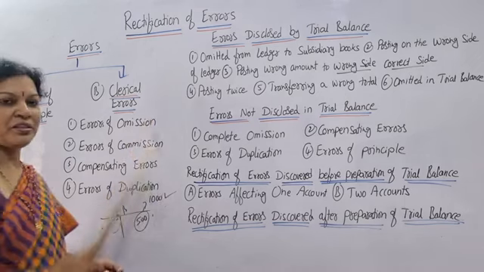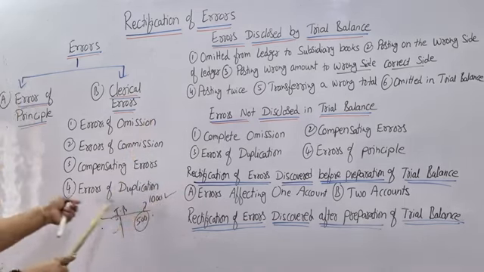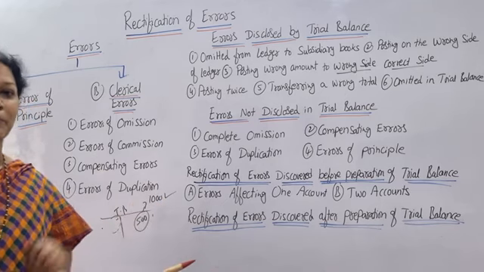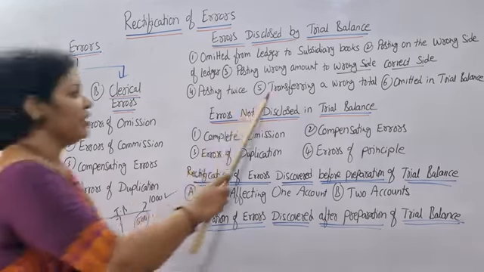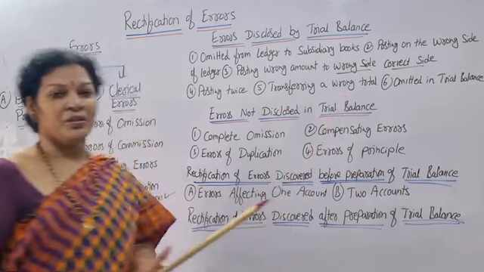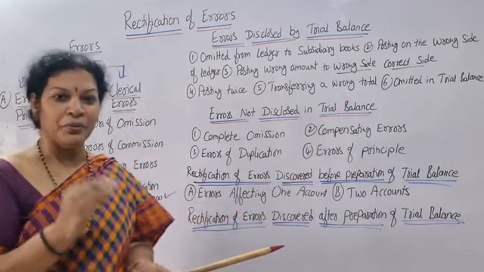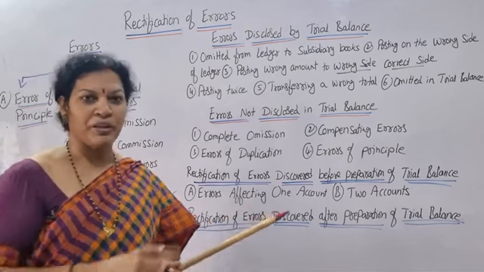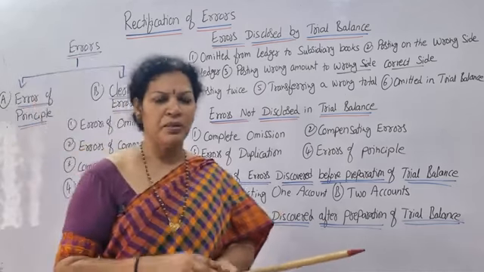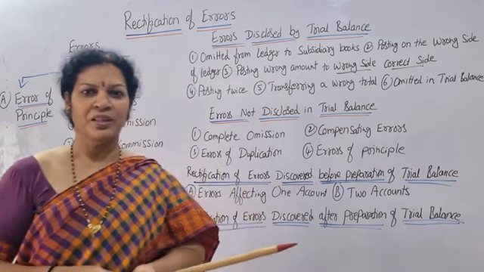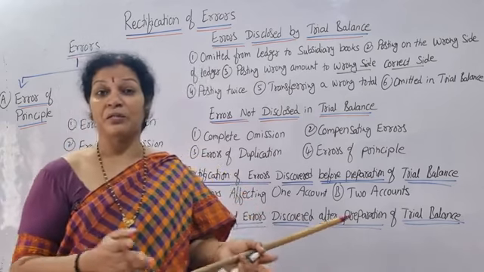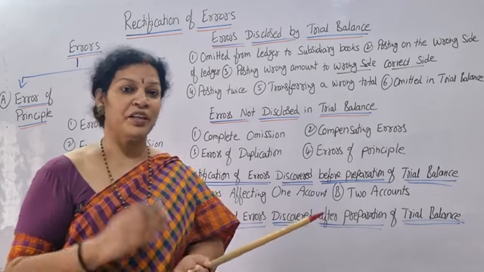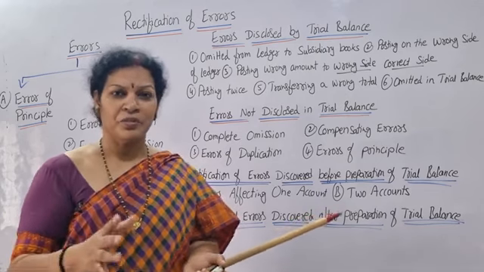Next one, posting twice, which is nothing but what we discussed as error of duplication. Posting twice, 2 times we have posted, double time. And transferring a wrong total. Total when we do, that is transferring on the wrong side. Suppose we have prepared a purchase book. Subsidiary books, do you remember? Purchase books, sales books, okay? And bills receivable, bills payable, sales returns book, purchase returns book, and petty cash, all these books, okay?